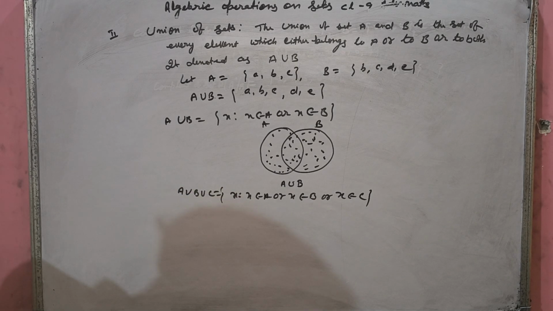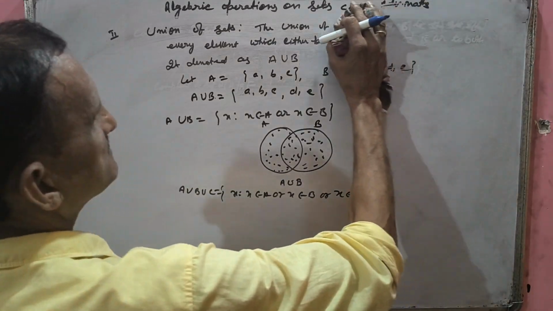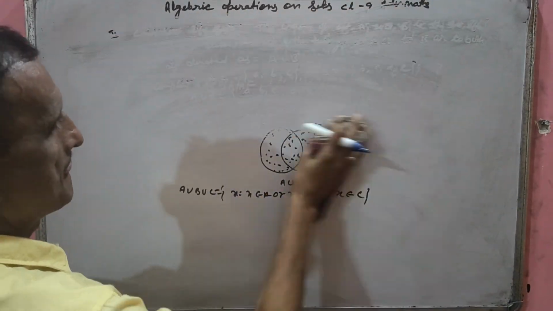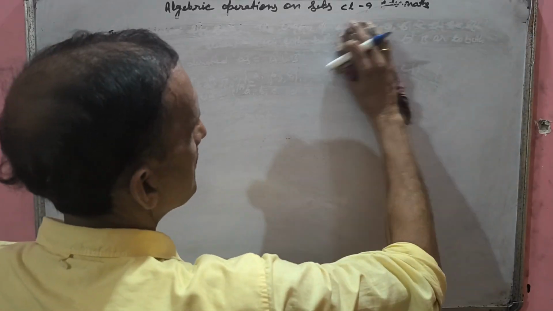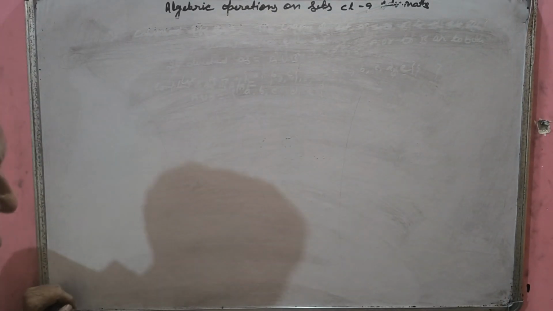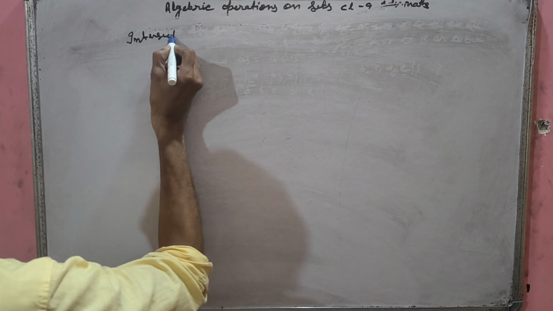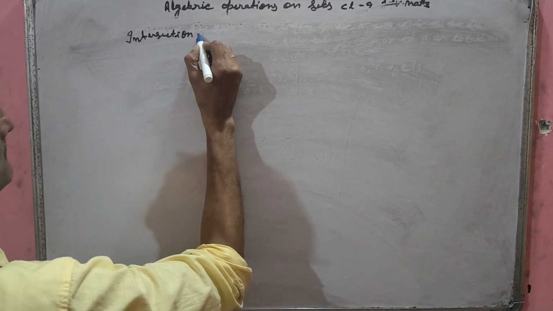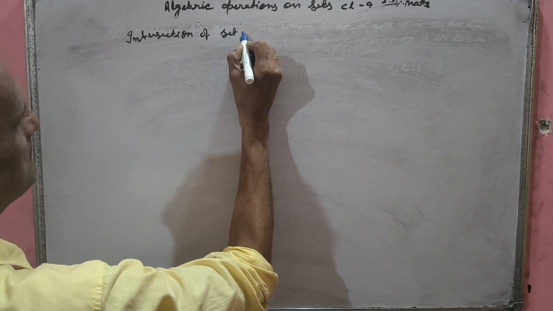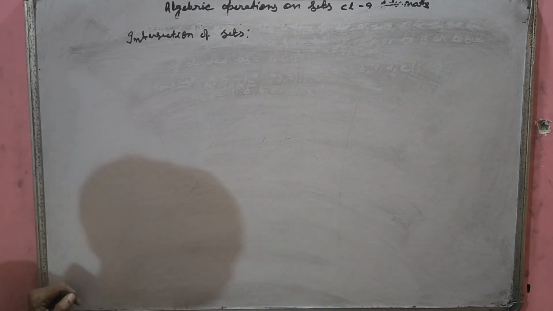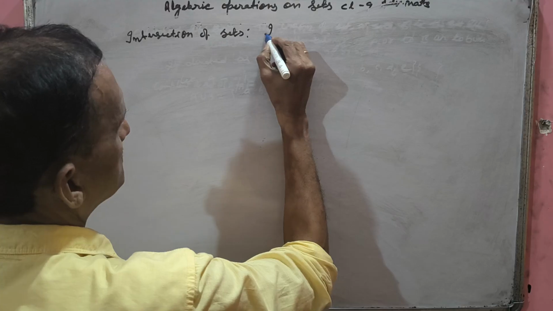Now, next is number 3, intersection of sets. Number 3 is the intersection of sets. First, write the definition.